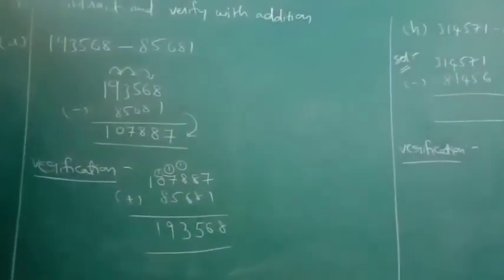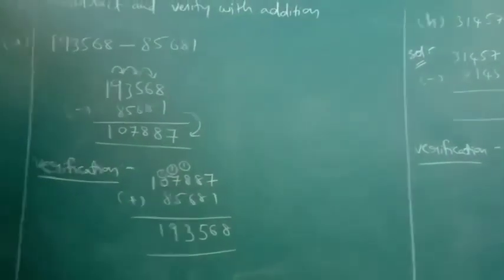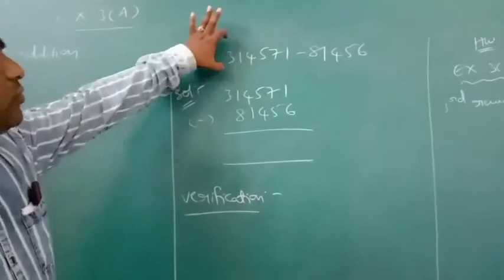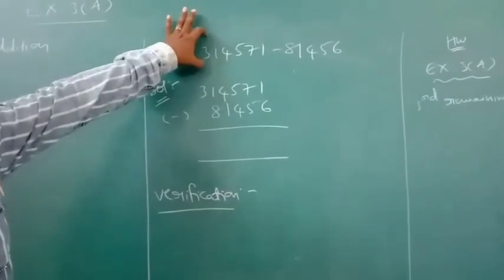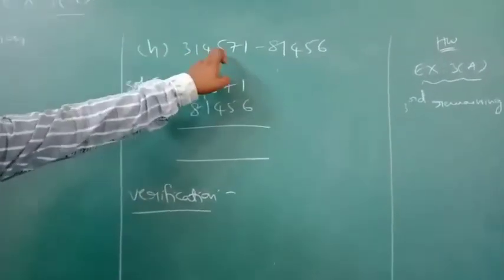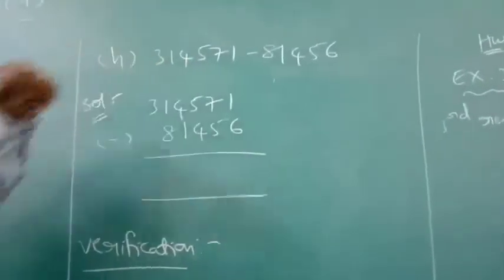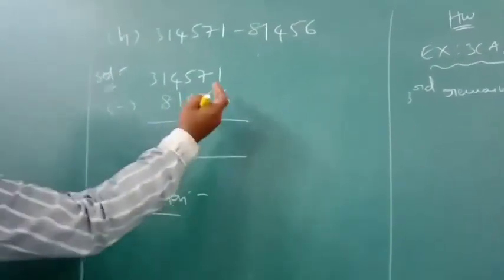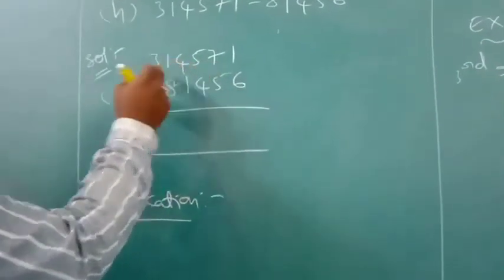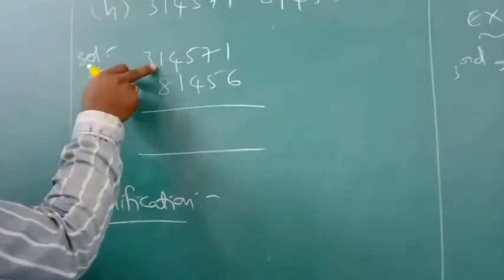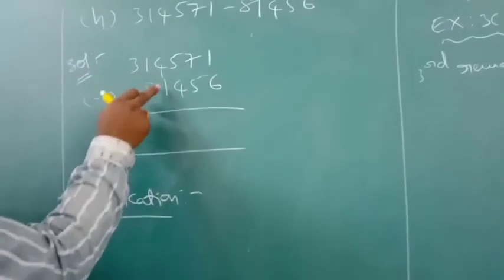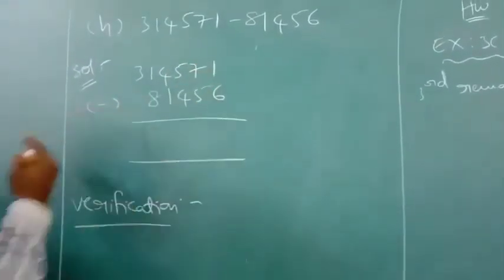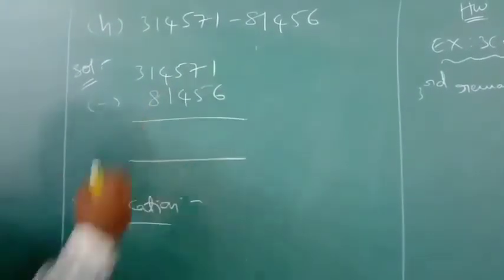Understood now? Next, the H prime one. Subtract from this number. Here this is a 6-digit number and this is a 5-digit number. You count from the last, 1, 2, 3, 4, 5, and write it below. Subtract from last to first. See here, 1 is less than 6.